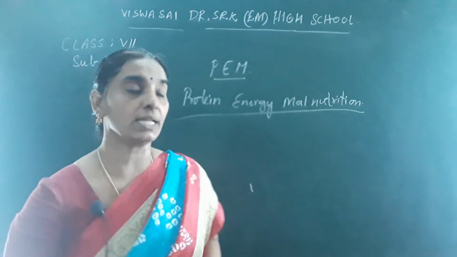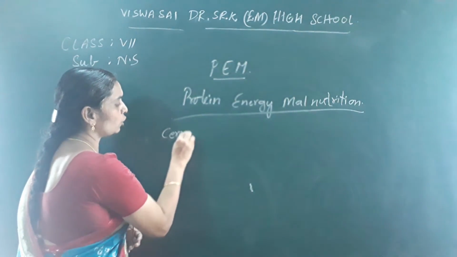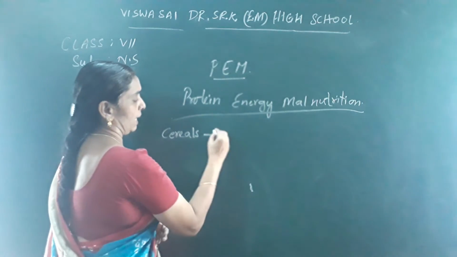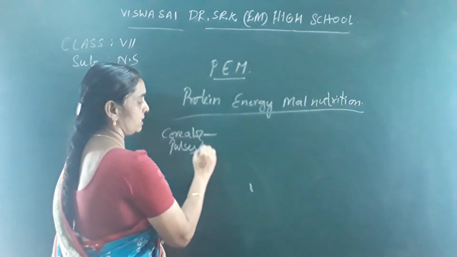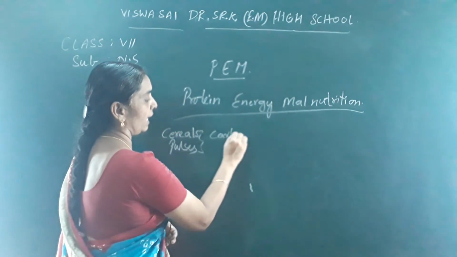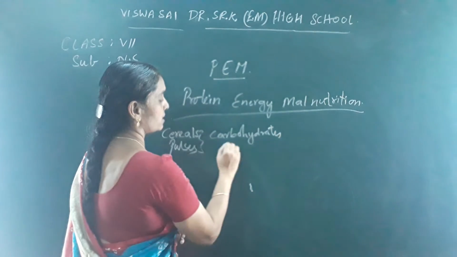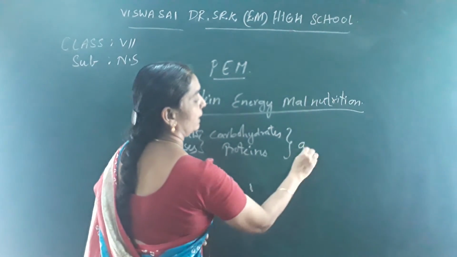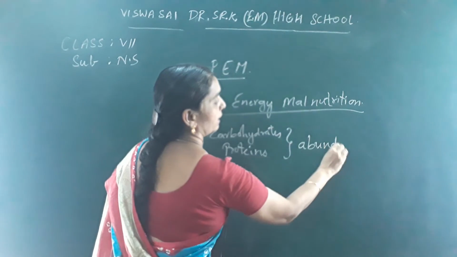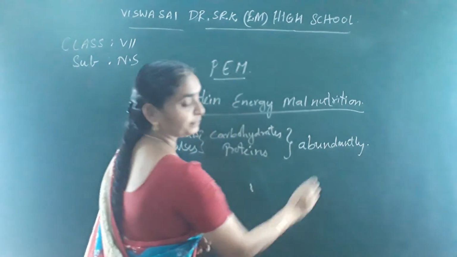So mostly the cereals, that is the carbohydrates and pulses, carbohydrates and proteins, you can say, are taken abundantly.